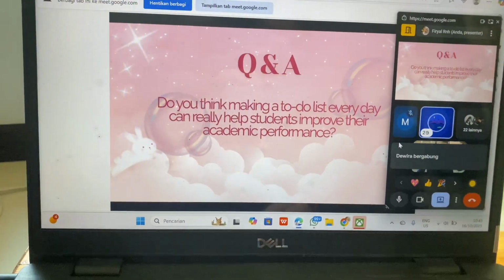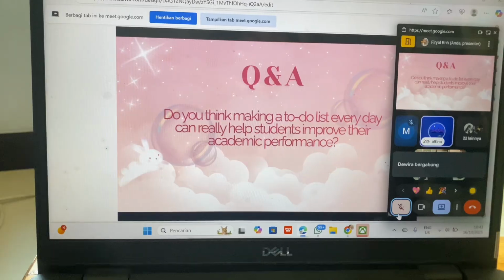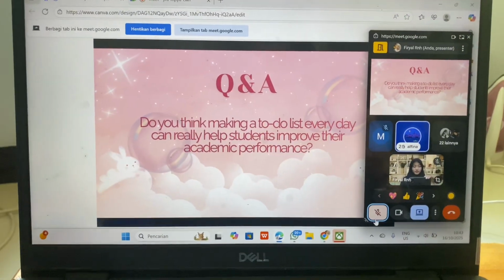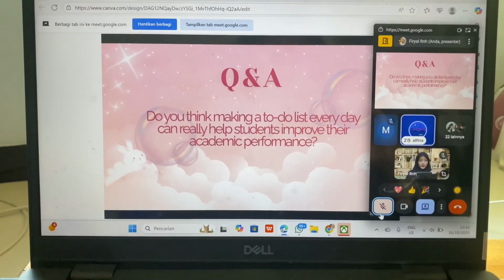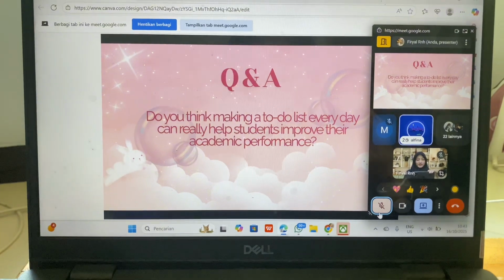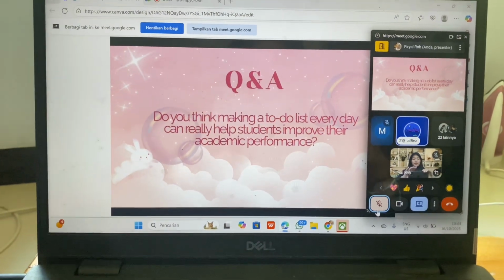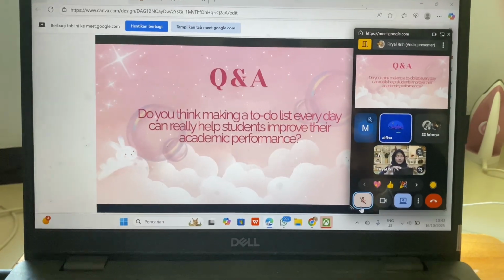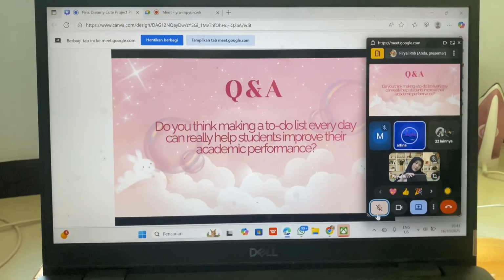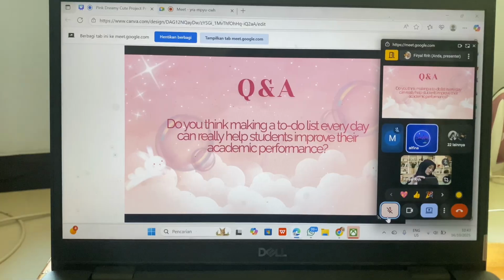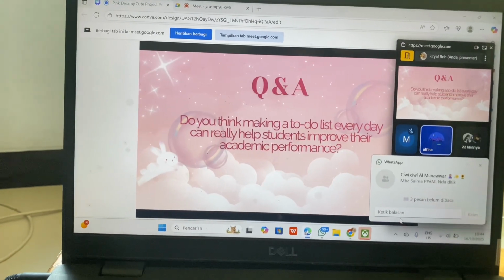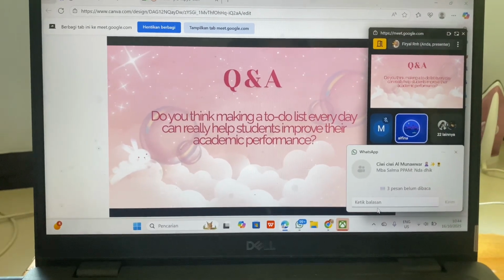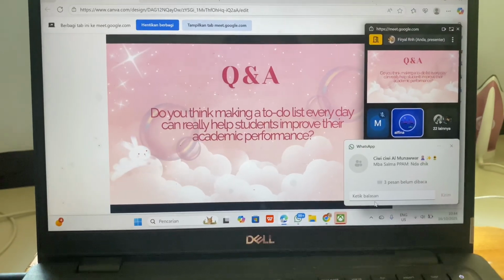Okay, I think yes, because making a to-do list helps students stay organized and focused. We can manage deadlines better, avoid procrastination, and feel more motivated when we complete tasks. So it builds self-discipline and makes learning more effective.